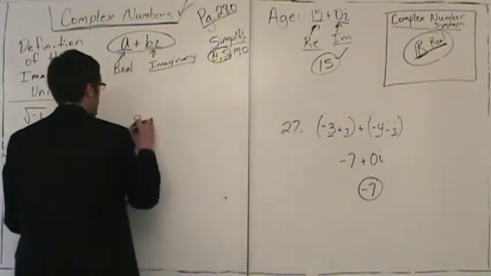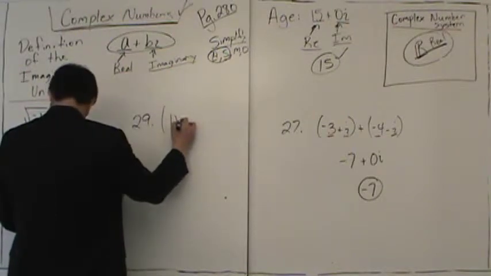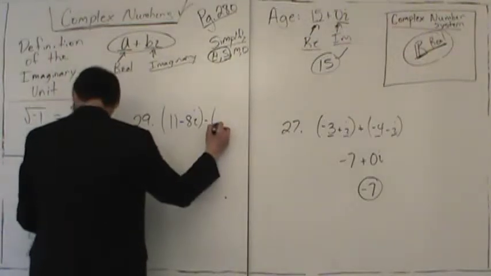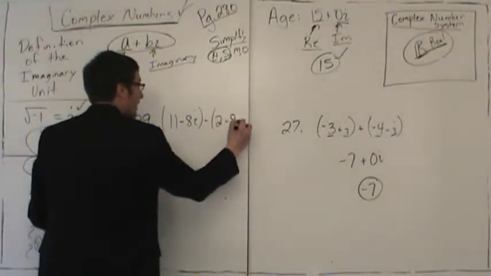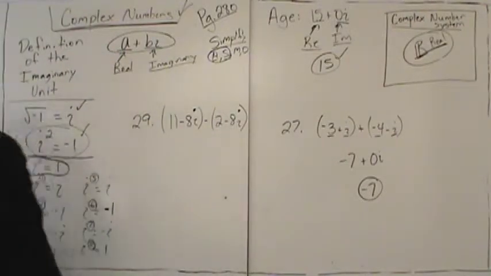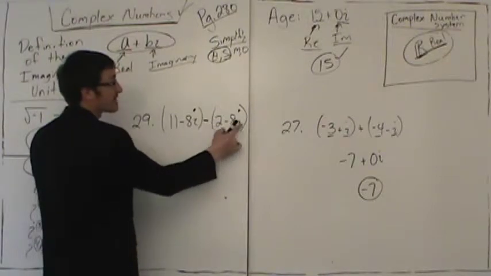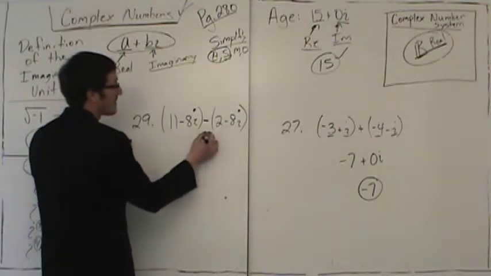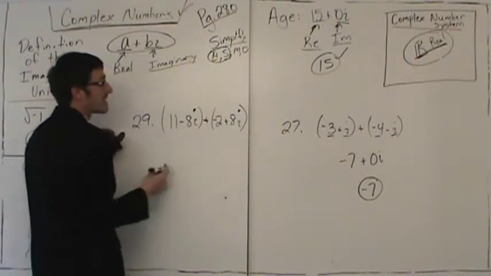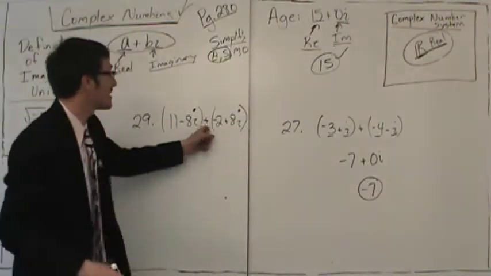Now, looking at number 29, I'll just put it here. Number 29, one more. This is 11 minus 8i, subtract 2 minus 8i. And reminding you, when we subtract, we don't like to subtract, we like to add. So we're going to take the negative and do what? Take the negative and distribute, change the sign. So we're going to make this a negative 2, make this a positive 8i, and we're going to add instead. So just make sure if you're subtracting, change your signs in the second number and change this to addition.